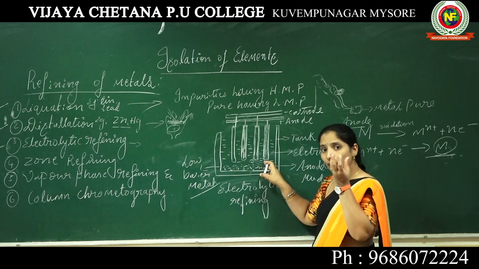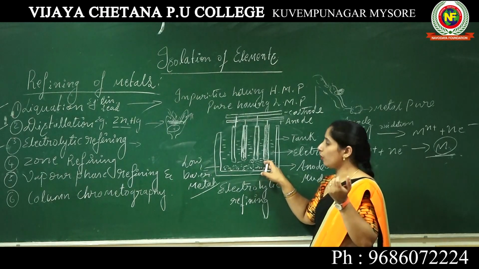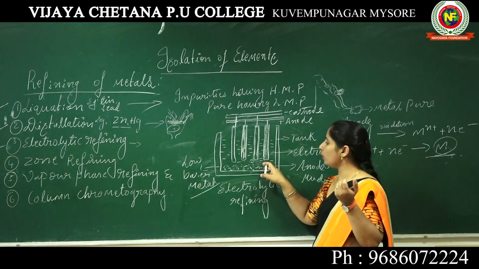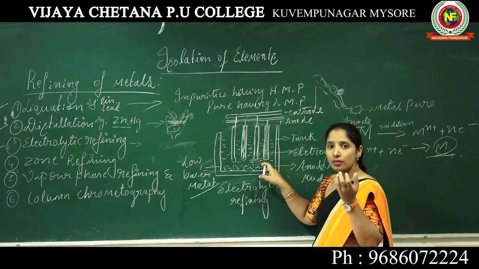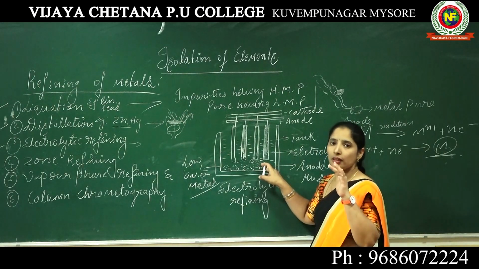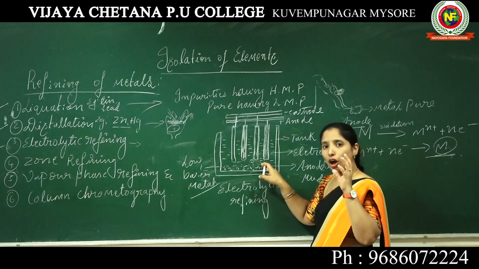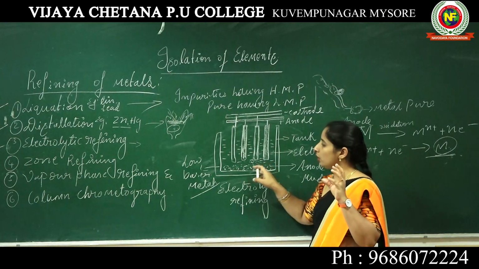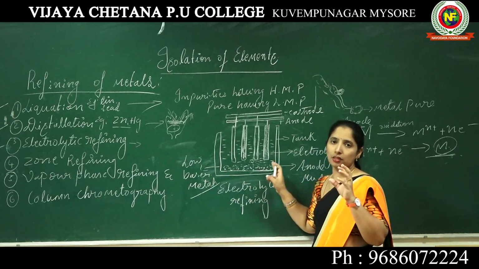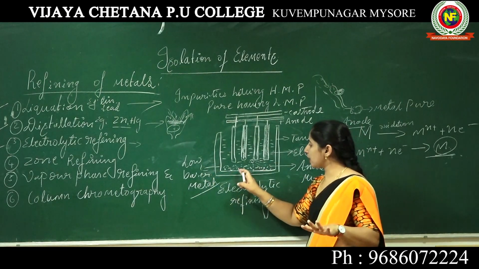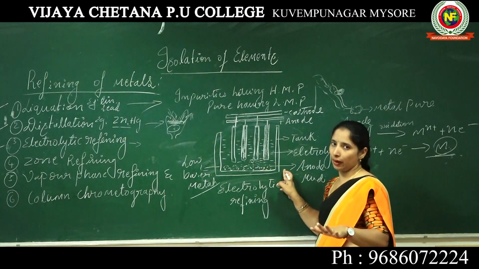Then what are all the impurities present at the anode? The impurities having higher base metals dissolve in the solution, whereas the metals having lower base metals are insoluble and settle down as anode mud.